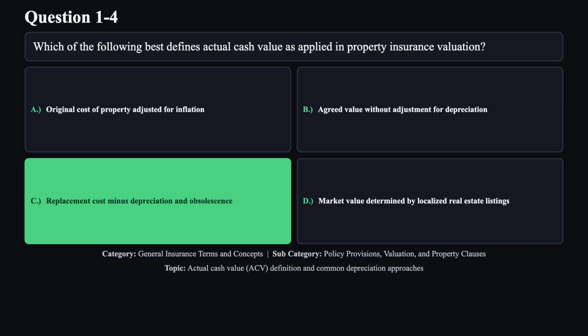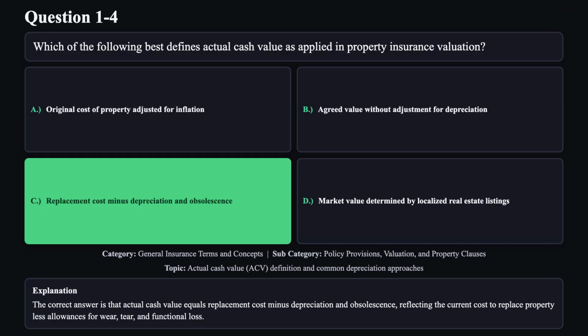The correct answer is C. The correct answer is that actual cash value equals replacement cost minus depreciation and obsolescence, reflecting the current cost to replace property less allowances for wear, tear, and functional loss.